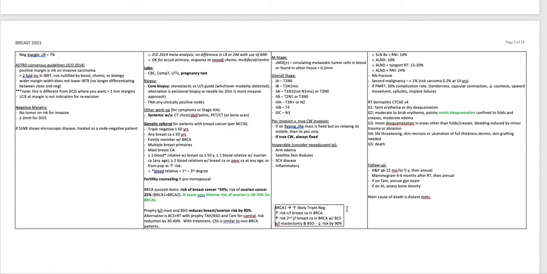BRCA1 increases the likelihood of triple negative breast cancer, increased risk of contralateral breast cancer in BRCA, increased risk of second ipsilateral breast cancer in BRCA patients with breast conservation. Bilateral mastectomy and BSO decreases that risk by 90%.